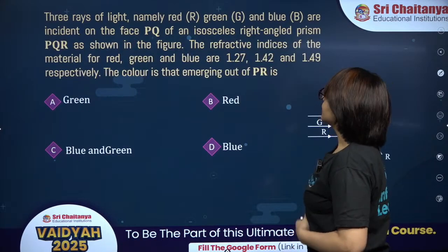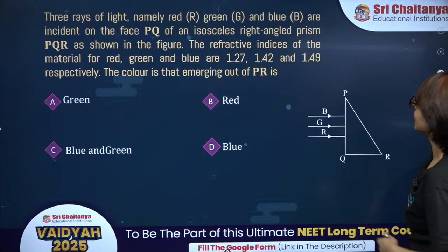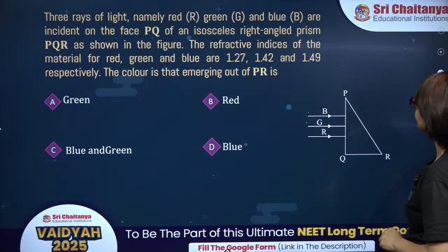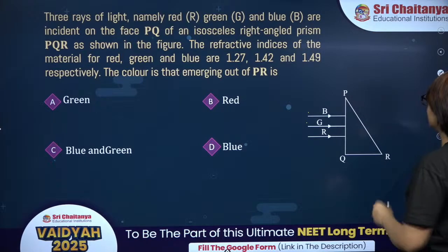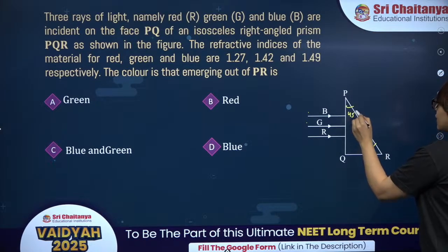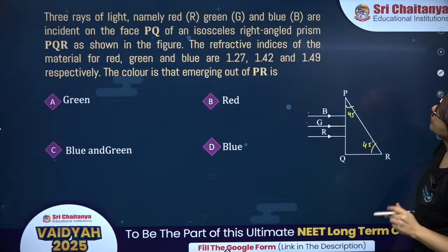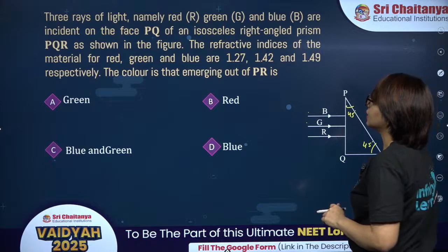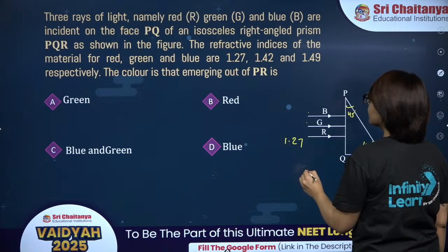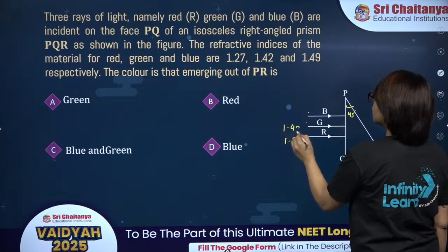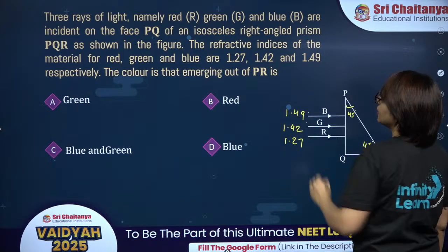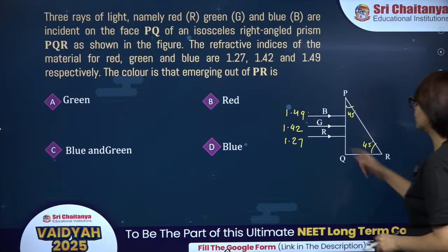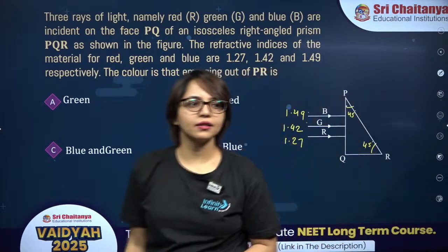Alright. Next is this one. Three rays of light, namely red, green and blue, are incident on the face PQ of an isosceles right angle prism PQR as shown in the figure. So this is 45 and this is also 45. The refractive indices of the material for red is 1.27, for green 1.42 and for blue 1.49 respectively. What color will emerge out of the PR side?